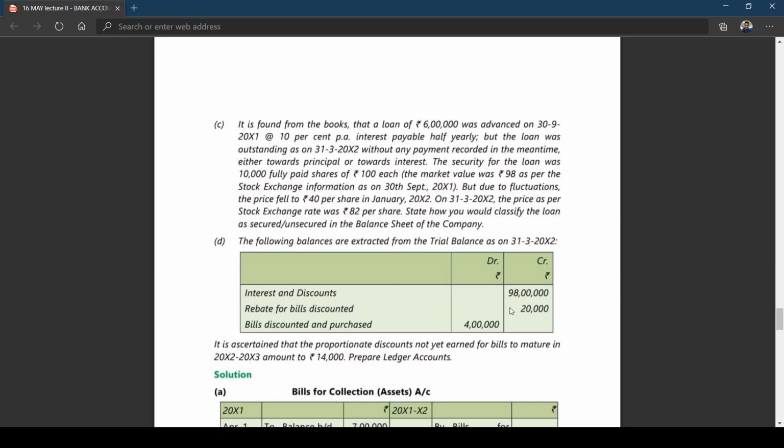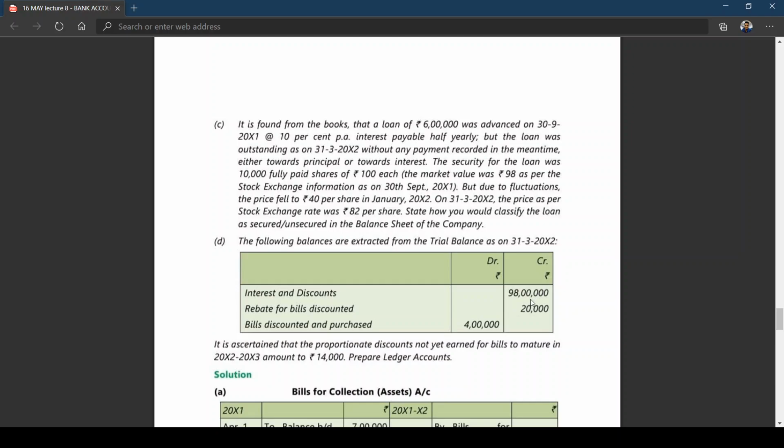When you look at the interest and discount account, 98 lakhs is the amount that is being received. It is given in the trial balance. So interest and discount is an income, and it is to be credited. Am I right? 98 lakhs is to be credited because an income account shows which balance?